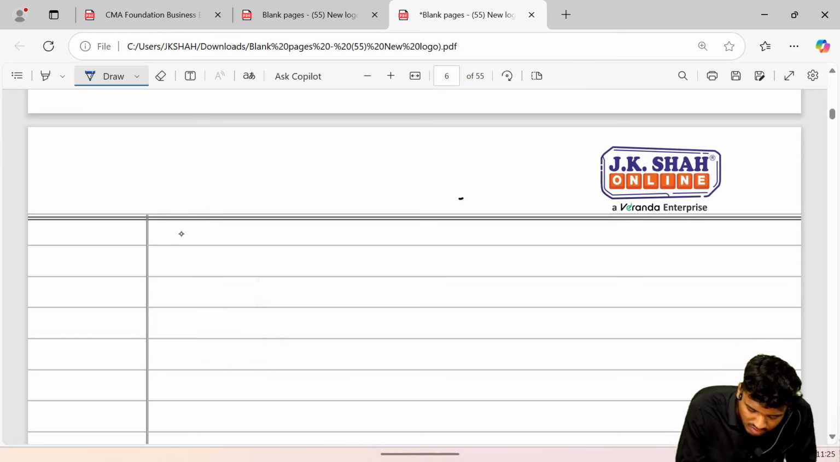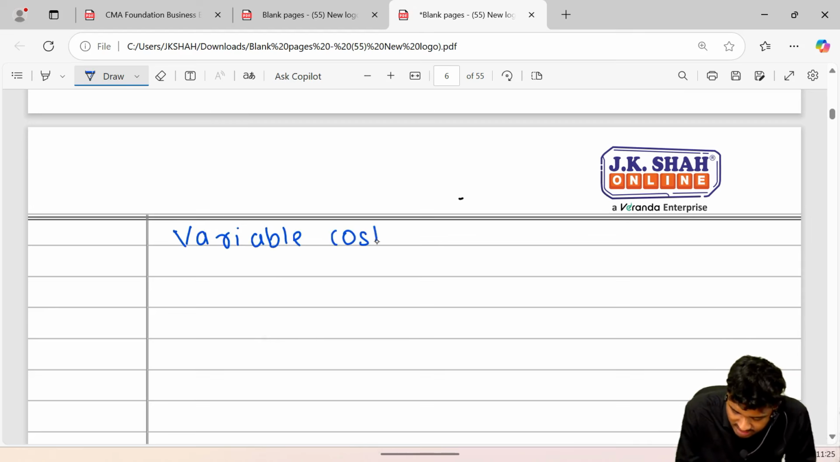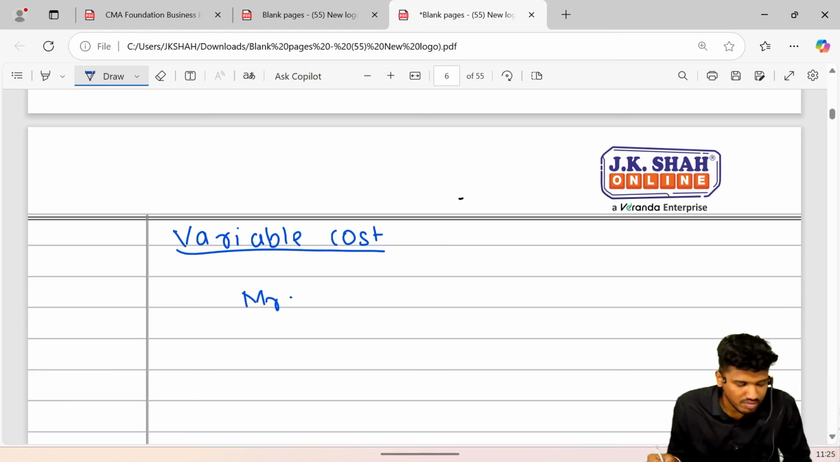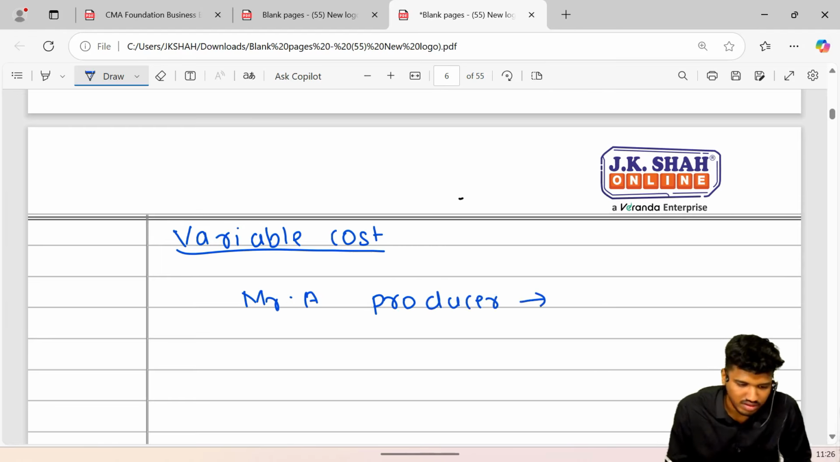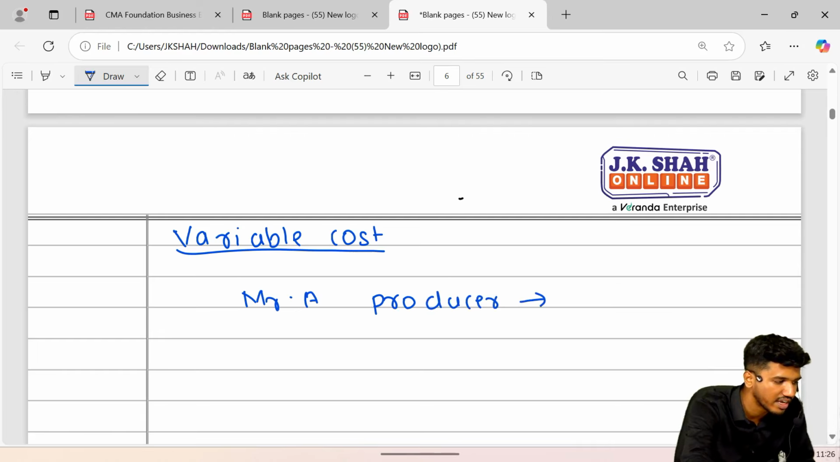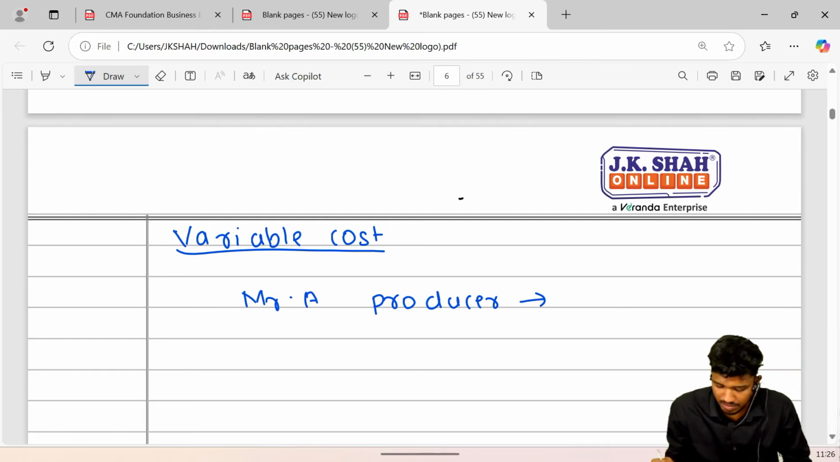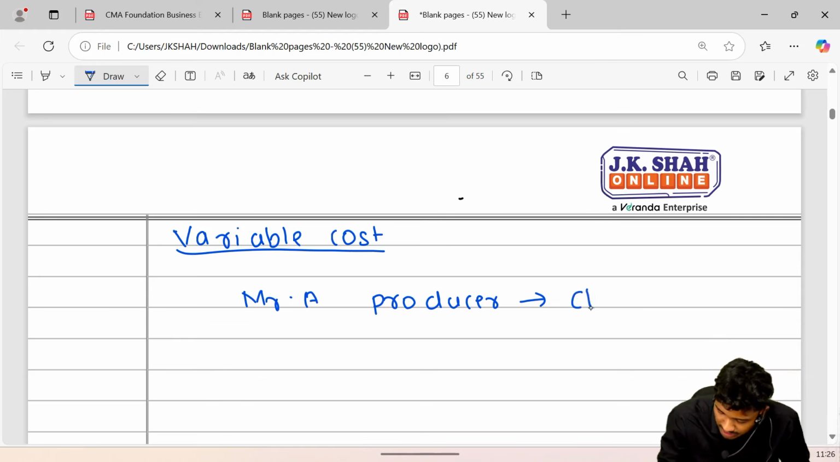The next one is something which is called a variable cost. Sir, what is variable cost? Again, let's understand with an example. Suppose Mr. A is the producer. Mr. A is a producer who produces chairs.